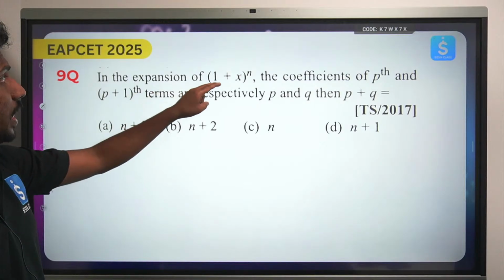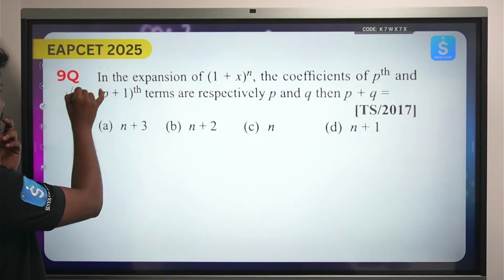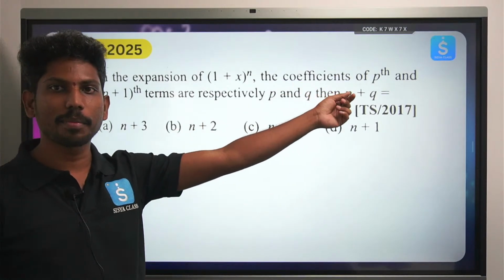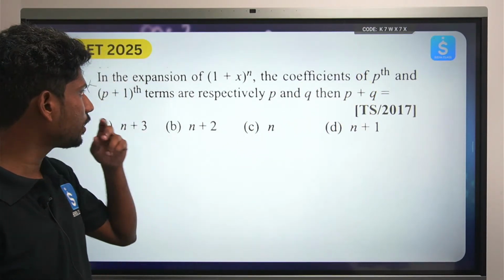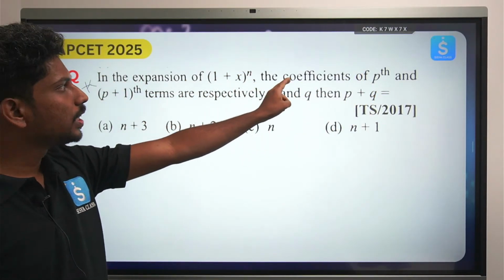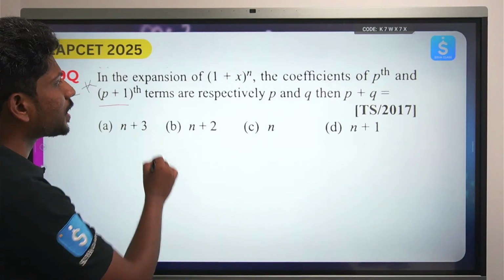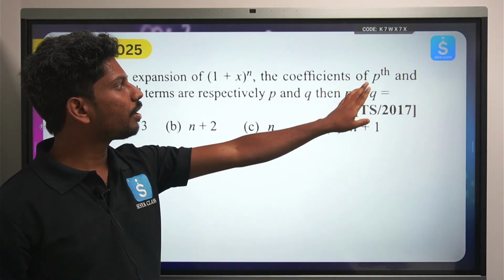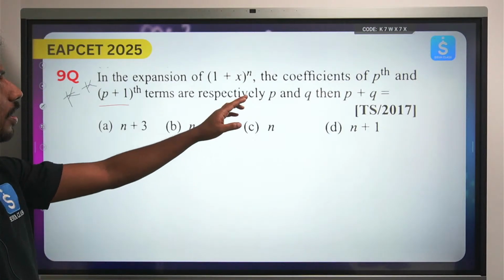Okay, the next one is an important question. It seemed important to me. When I try to see this question, it has typically a different notion, that's why I am saying. So (1 plus x) whole to the power n, the coefficients of the pth and (p plus 1)th terms are p and q. Then what is the value of p plus q?